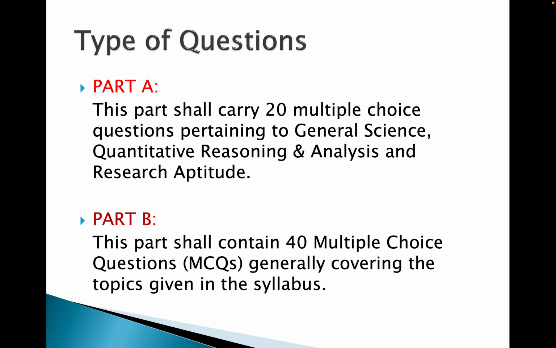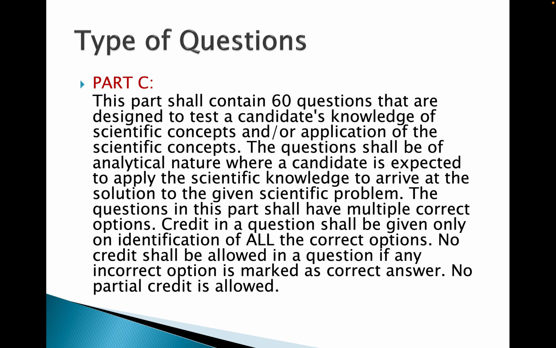In part A, you will have 20 multiple choice questions from general science, quantitative reasoning and analysis, and research aptitude. Everyone from a maths background can attempt these questions, because if you are doing MSc mathematics, you have studied non-med and you know general things about science, you need to prepare only some things about this part. And in part B you have only maths questions from your maths syllabus. You have 40 multiple choice questions, and this is a little special, we will talk about this now.